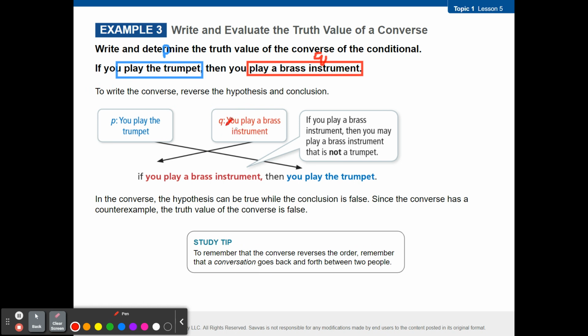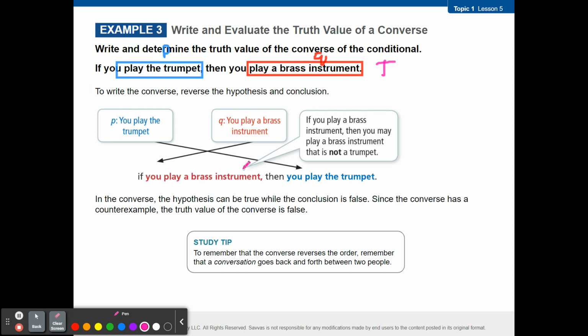Now, if you look at this, what's happening is this conclusion is coming first in the if-then statement. The hypothesis goes here. So it says, if you play a brass instrument, then you play a trumpet. Now let's think about the truth values of this. If you play a trumpet, then you play a brass instrument. Would this be considered a true statement or a false statement? Show of hands, true. Show of hands, false. It is actually true because the trumpet is a brass instrument. So this would be true.